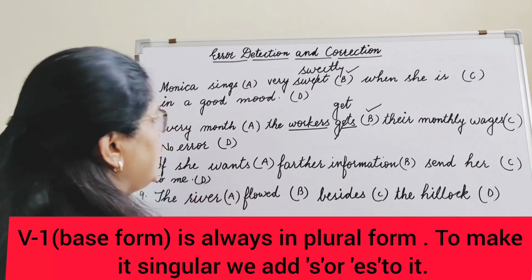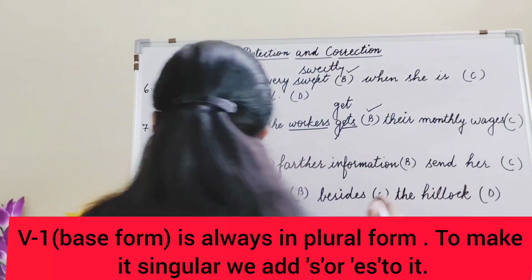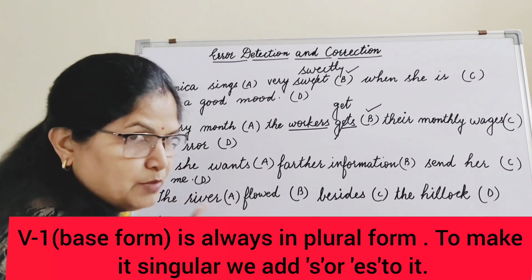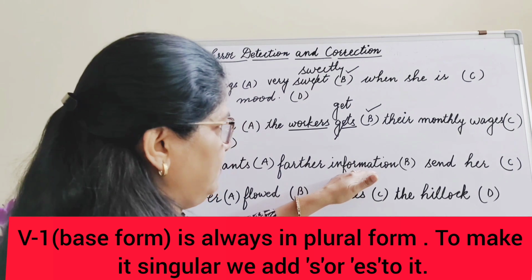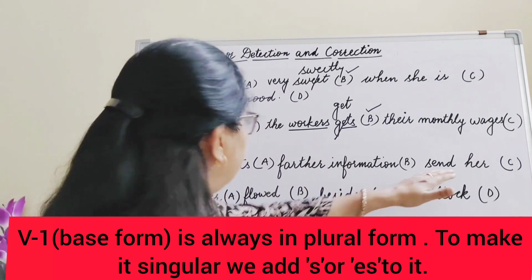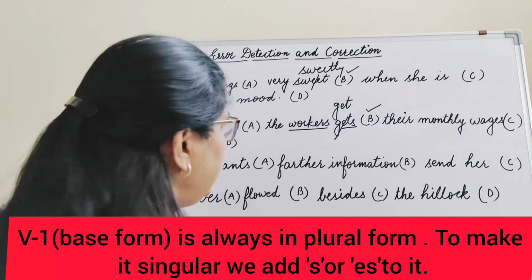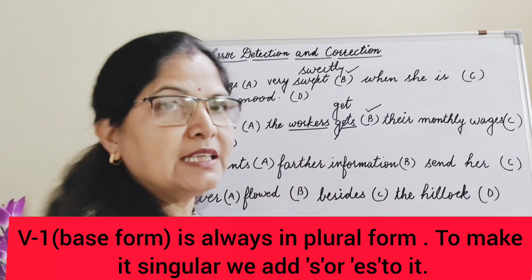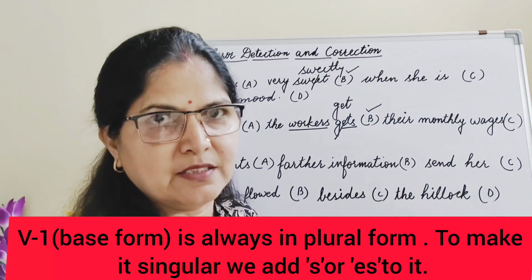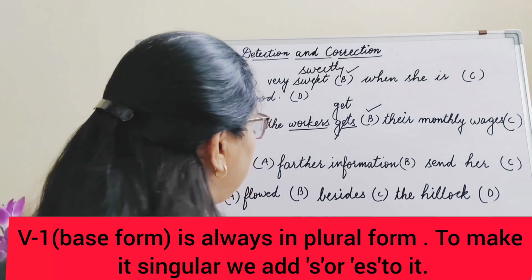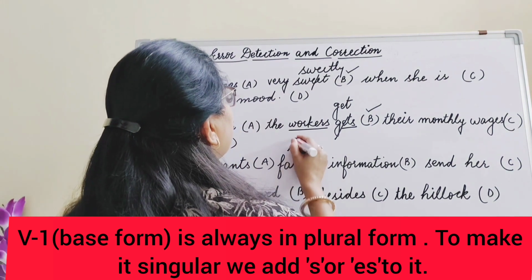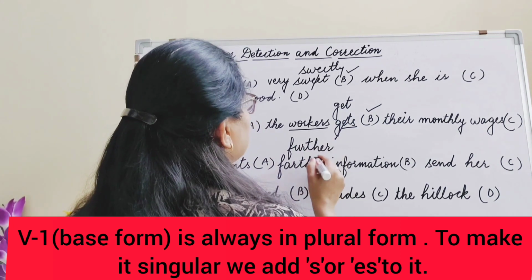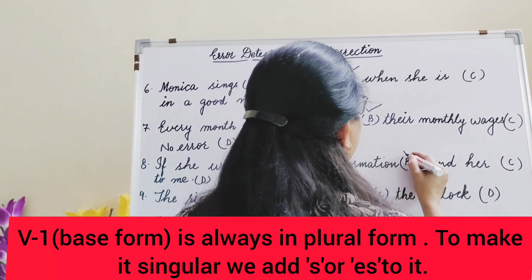If she wants further information, send her to me. If she wants, again you see, there is no mistake. Further information, send her to me. There is no mistake. Okay, somewhere here we have to see further information. Remember, farther is used in terms of distance. Okay, greater distance. But here it should be further. Further is wrong. So again the mistake is in part B.